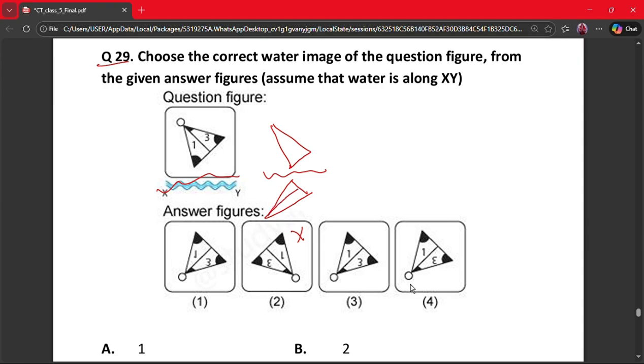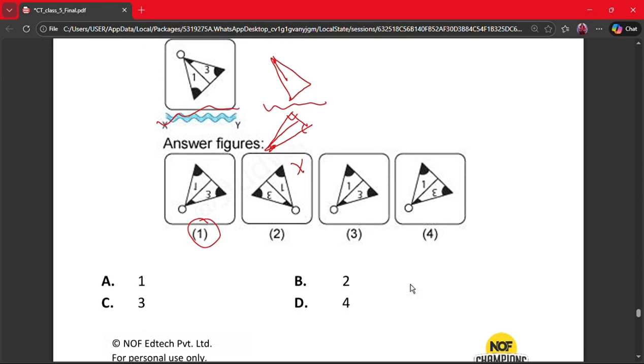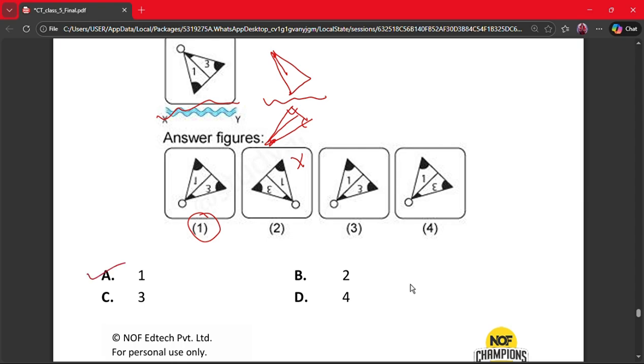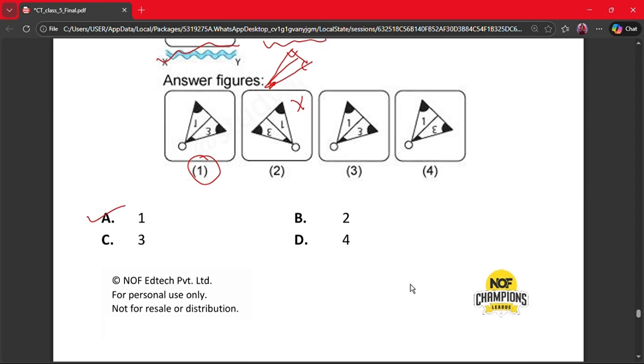Here let's again, this was the shaded part, so the shaded part will be here at the bottom. This shaded part will be here and here. So with the reflection I can see the correct answer is option 1. So let's find the option 1, which is A. So the correct answer is A.